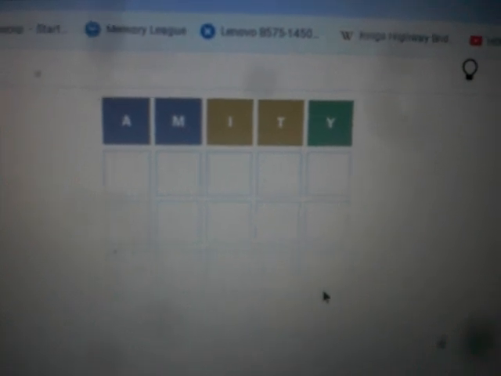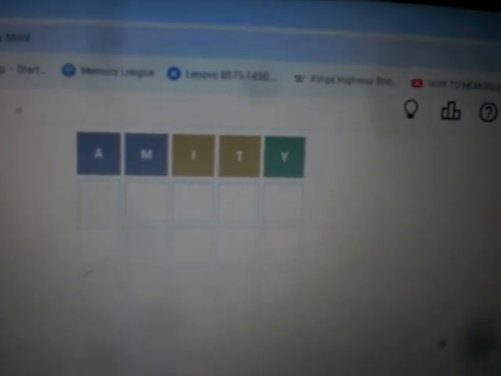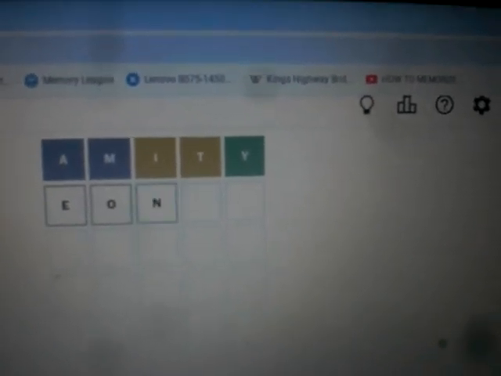Okay, now look at this. We got the Y green. Amity came up big. We got the Y green in that 5th position, the TI. So let's use our ETAOIN SHRDLU system. It's my patented system. Not really. It's not patented, but it'll get you these in 3 or 4, about 7 out of 10 times.